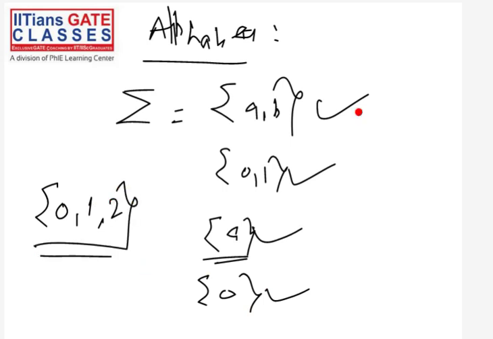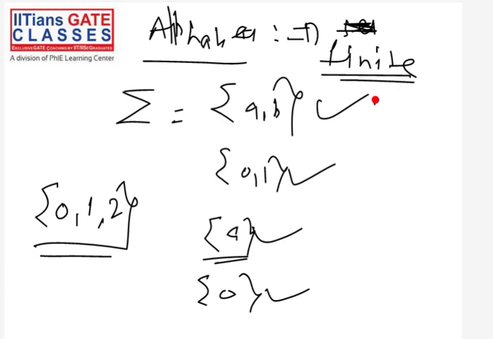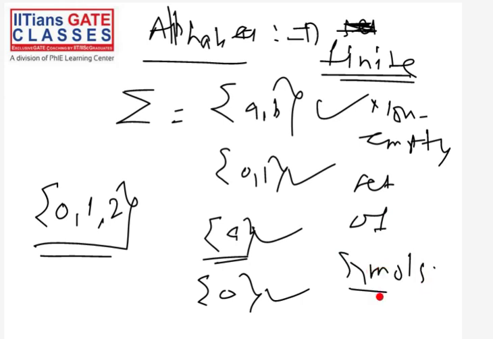So you can see what the definition of alphabet is. Now we can define the alphabet. Alphabet is nothing but a finite set of symbols. I can say alphabet is nothing but a finite non-empty set of symbols. This is the definition of alphabet.